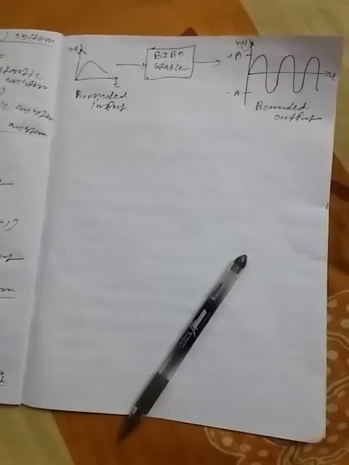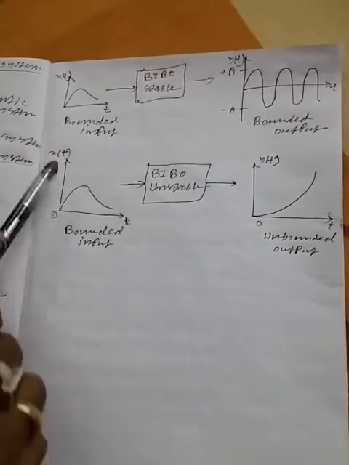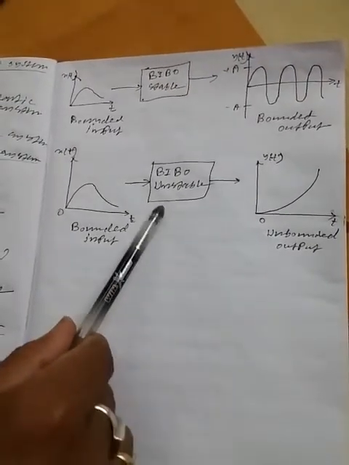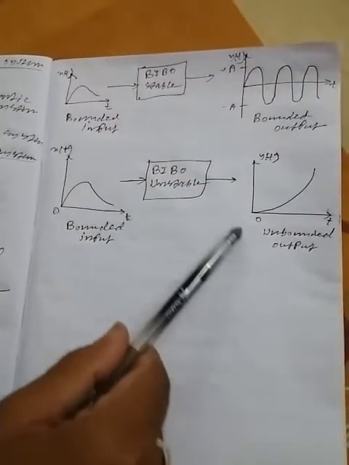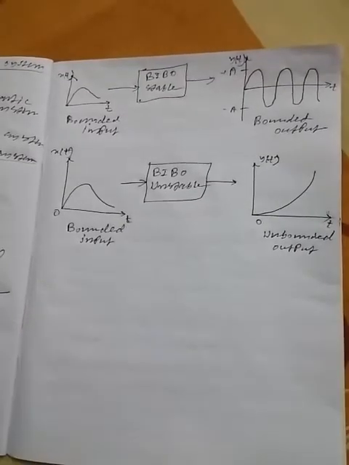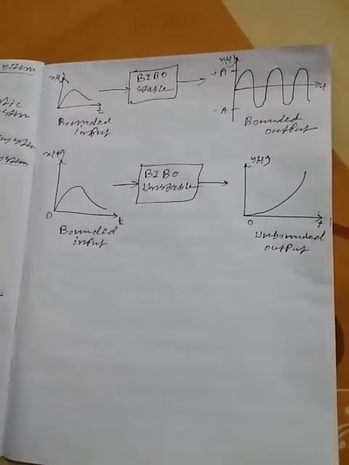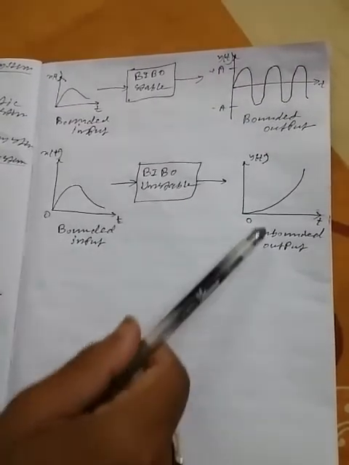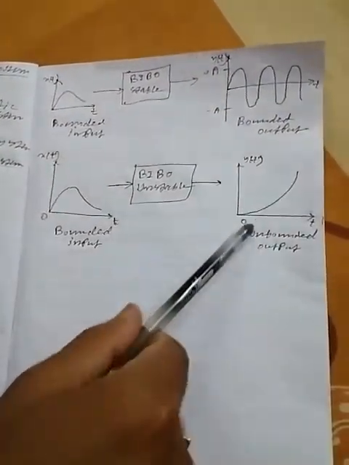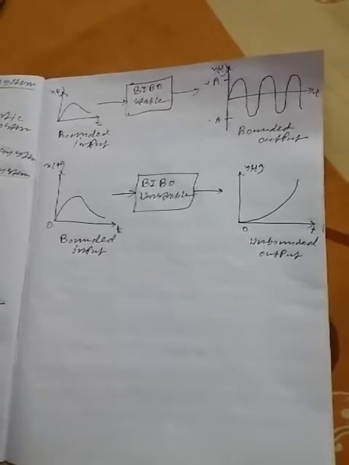Now see another example. For a bounded input signal x(t), this system produces an unbounded output signal. That's why this is called a BIBO unstable system. For a bounded input signal it produces an unbounded output signal, because the amplitude of this signal goes to infinity. So the output is unbounded for a bounded input signal, and that's why this is called a BIBO unstable system.